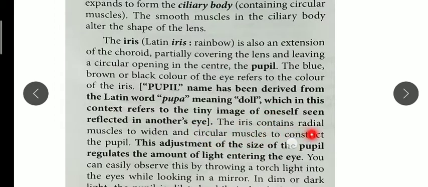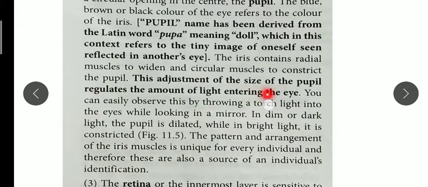Now the word pupil comes from the Latin word pupa, meaning doll. Inside it, another person can see the image of himself. The iris contains radial muscles so that it can widen and constrict, adjusting the size of the pupil. Whenever we go near bright light, the pupil constricts or dilates accordingly. If somebody throws a torch light on our eyes, it also responds. The pupil constricts in bright light and dilates in dim light.